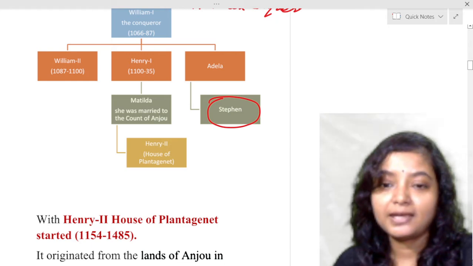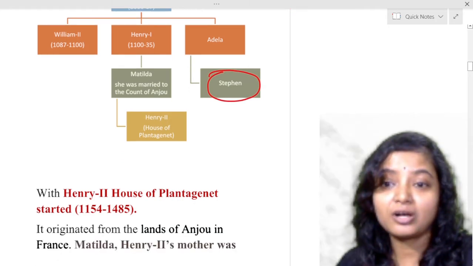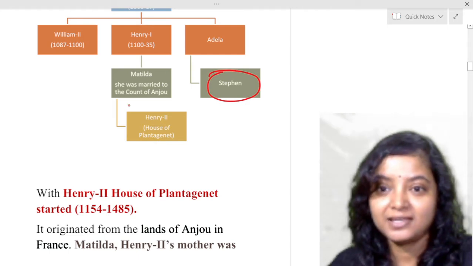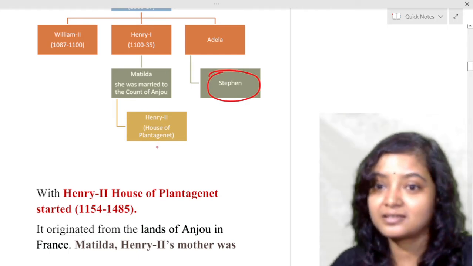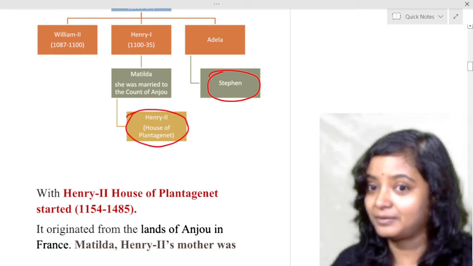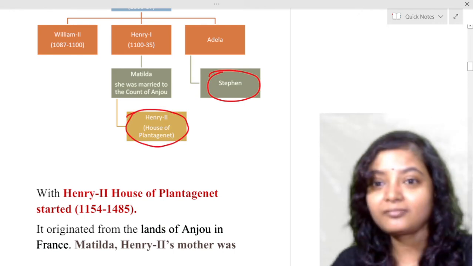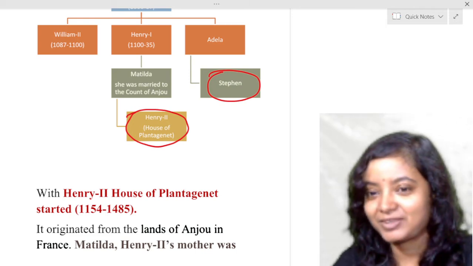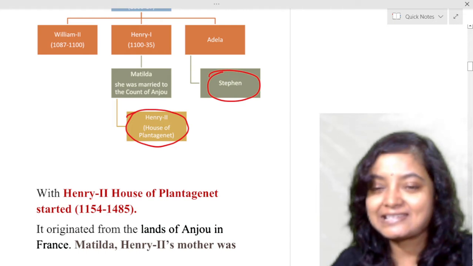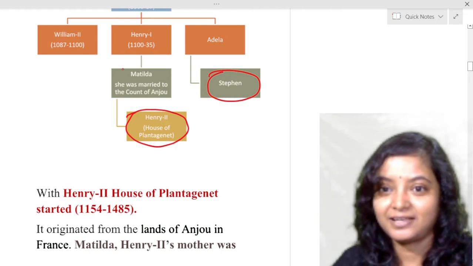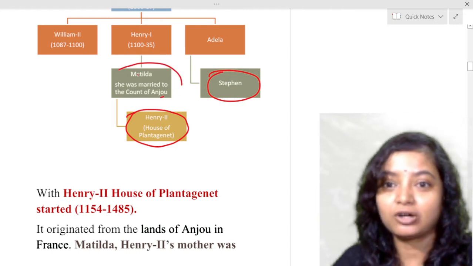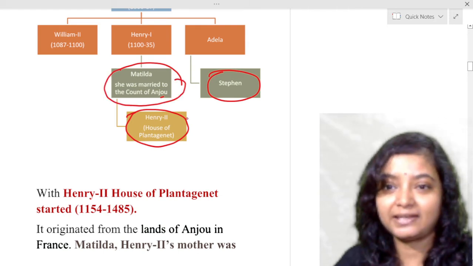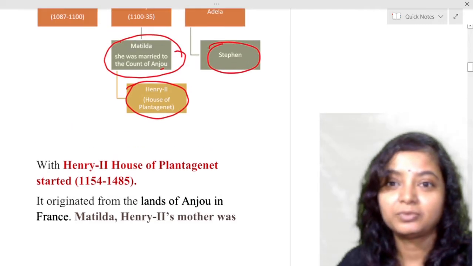Now, with Henry the Second, the House of Plantagenet started. Have you heard the term Plantagenet? So why did the House of Plantagenet start with Henry II? Actually, what was the case? Henry II's mother was Matilda, and Matilda was the daughter of Henry I. So Matilda was married to whom?